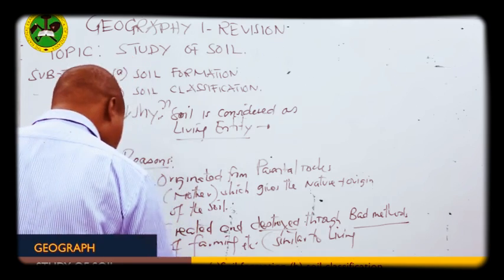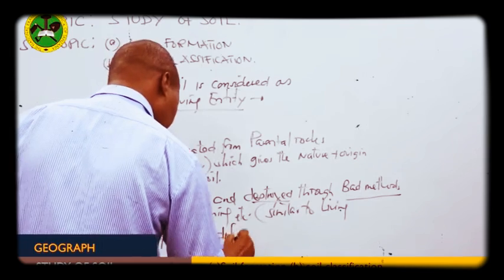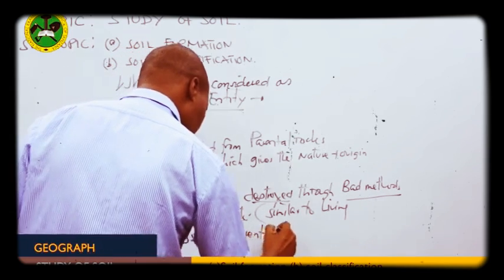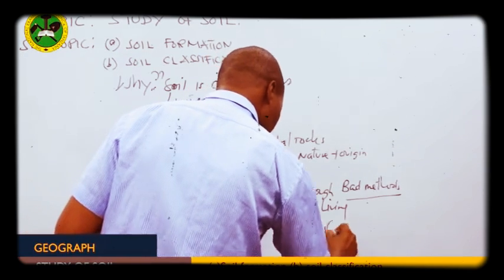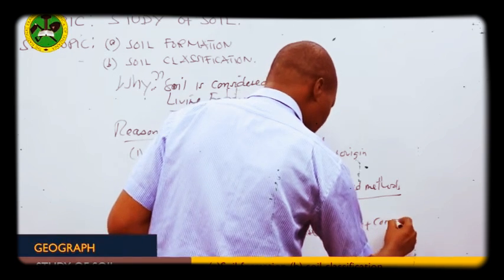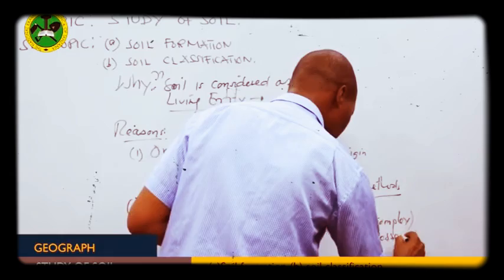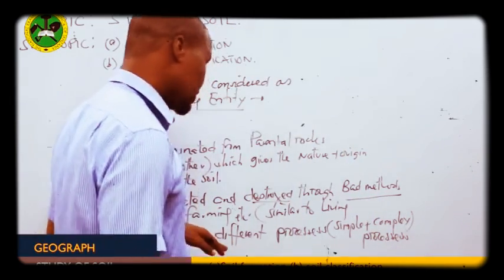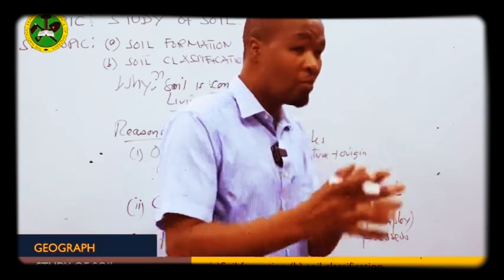This is another point. Then we say soil passes through different processes, where we are talking about simple and complex processes in its formation. You see, soil has a history, and it comes from simple to complex processes.